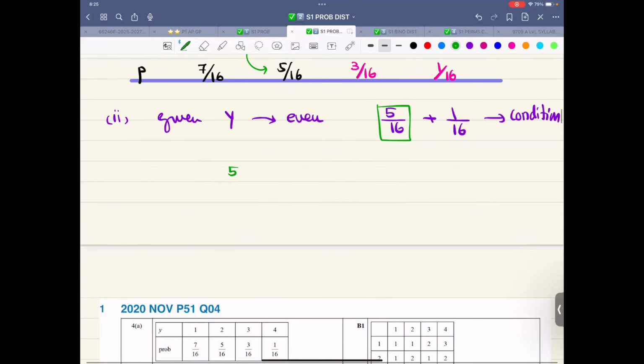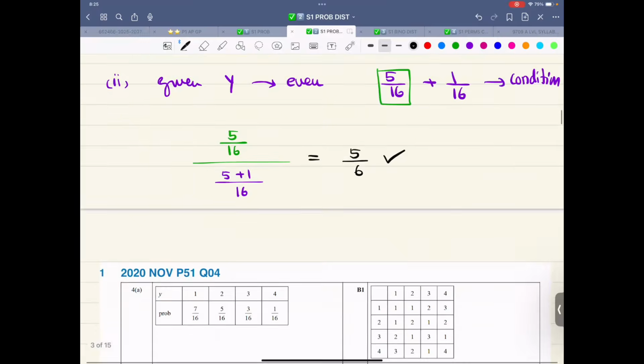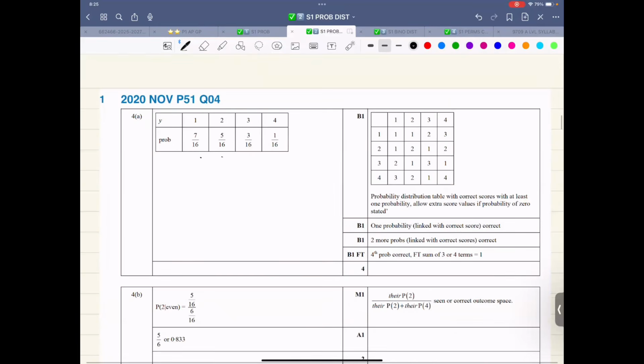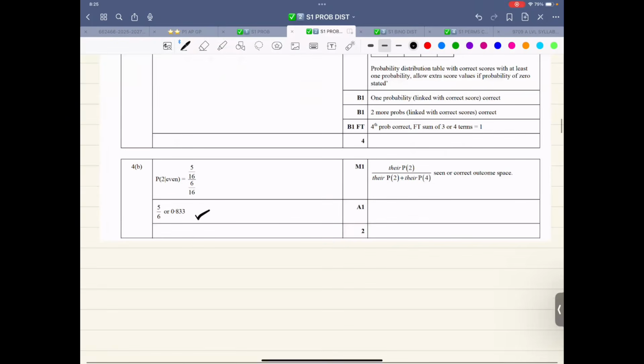Okay, so basically this is 5 over 16 divided by 5 plus 1 over 16. So therefore the difference, the division, is 5 over 6. That is the answer. That is the table 7531. That is the answer, 5 over 6.